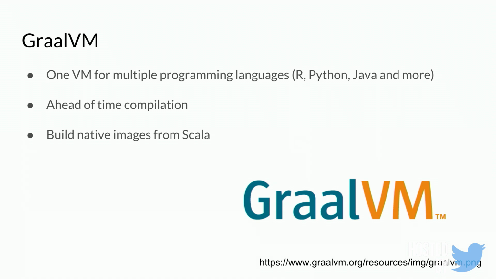And so we continued our quest to look for the one great VM. Then we found GraalVM, and I'm sure you have probably heard other people talking about GraalVM. It's a VM that's aimed at breaking down boundaries between languages, where you can compile everything down to one single kind of bytecode and run it on one VM.